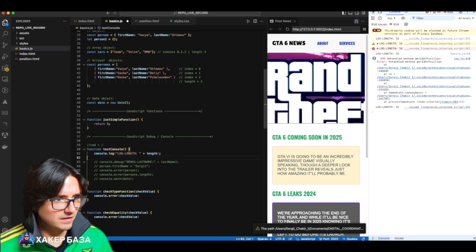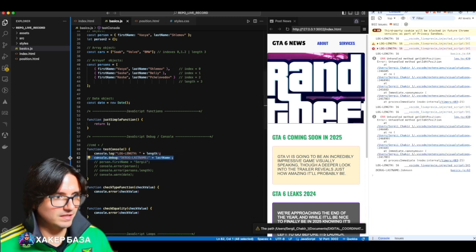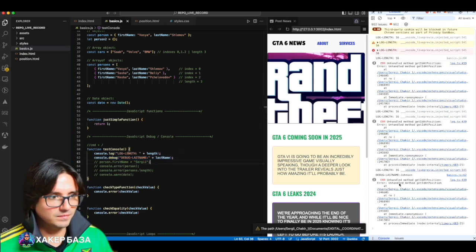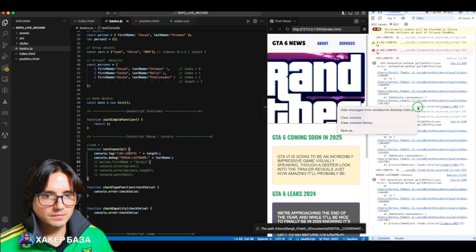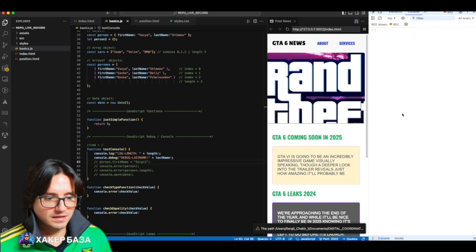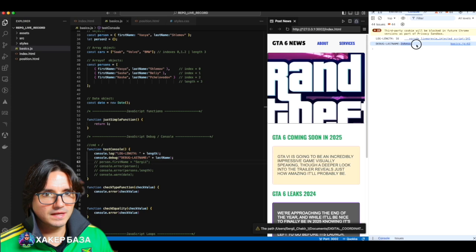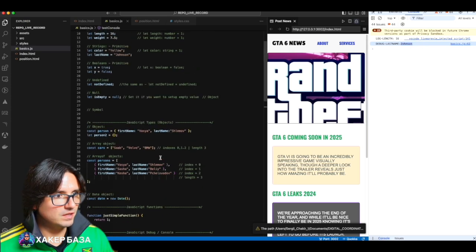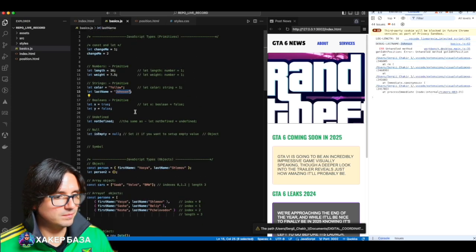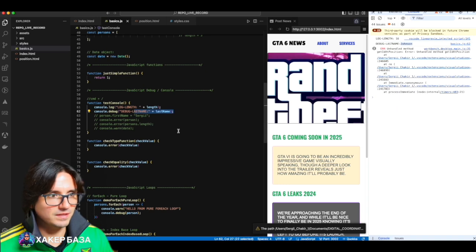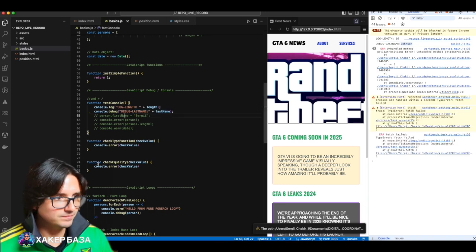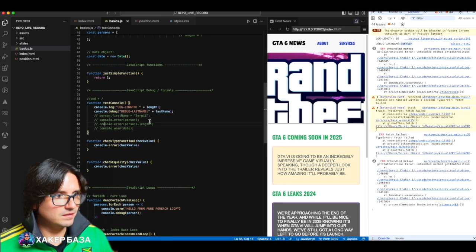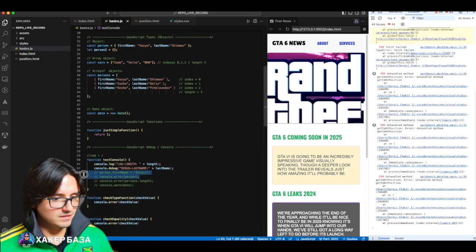I'll delete all this. Then, look, I printed for P, console debug. I printed last name. I'll clean the console again, it gets spammed like this. Here, last name Johnson. And where I wrote last name, there's Johnson. You see, printed in the console, debug. I specified last name. Here we see. Okay, let's not do first name now, although we can see what was done next.